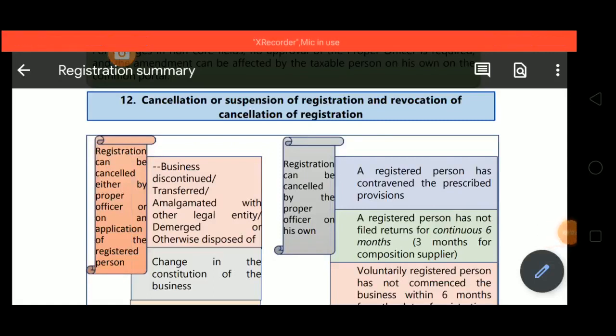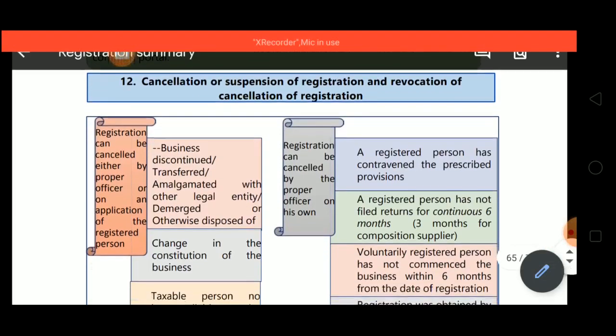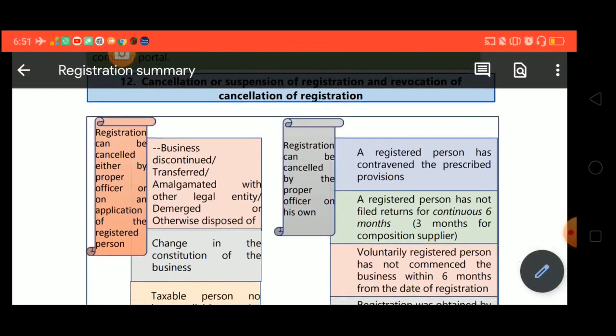Now next point is point number 12, cancellation or suspension of registration and revocation of cancellation of registration. So first case is when the registration can be cancelled by proper officer suo motu or on an application by the registered person. Now read this one. Registration can be cancelled either by proper officer or on an application of the registered person.